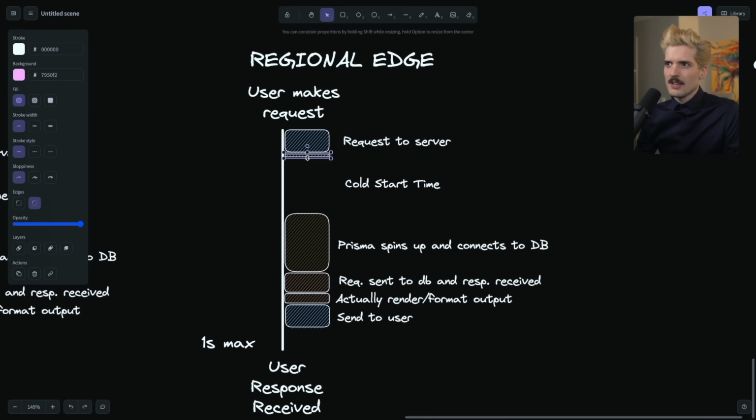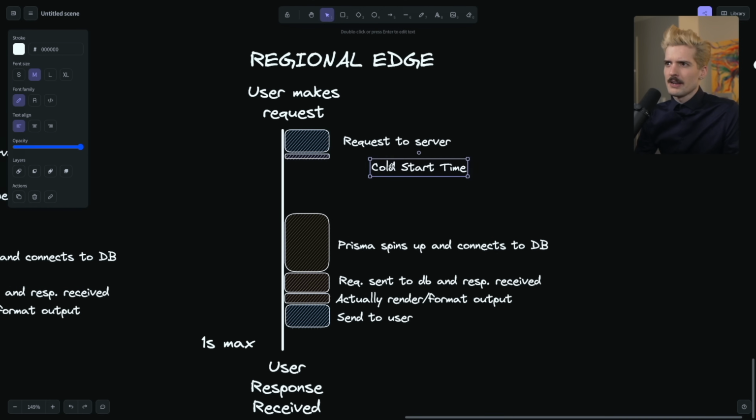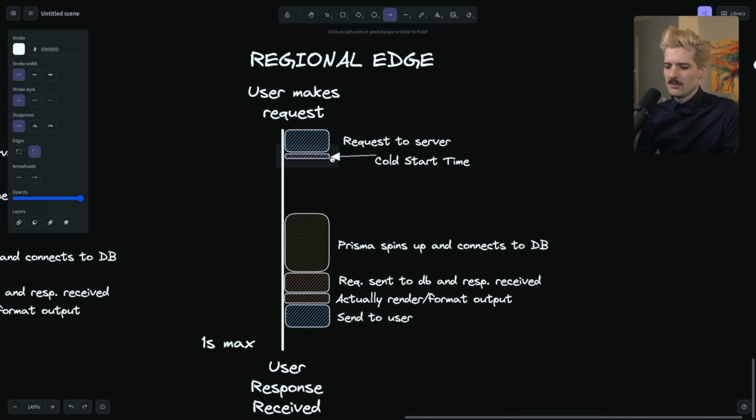Cold start time, it's not truly a cold start, and they'll fight. And I know there's going to be Cloudflare employees in the chat saying this isn't really cold start. So what I'm going to do to suffice them is I'm going to put cold start in quotes. Don't come at me.